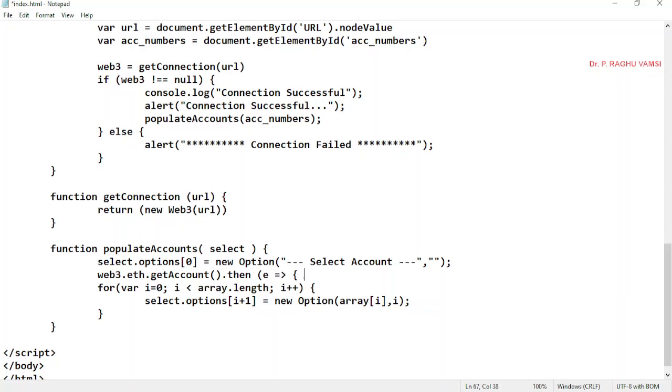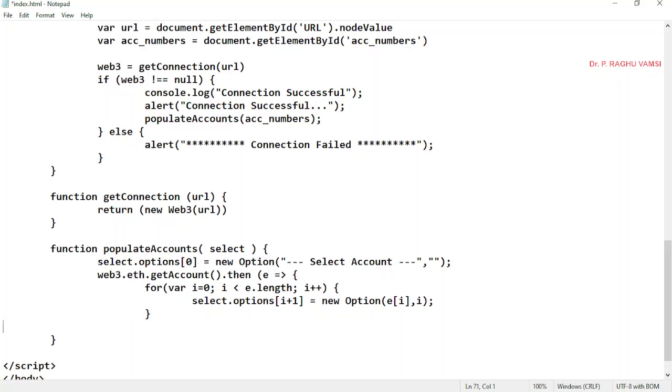Okay, bracket open. Now for i = 0, i < e.length. Whatever array you got, that will be there in the object e. e.length; i++. select.options[i+1] = new Option, and instead of the array we have to use e[i], i. Now our for loop is over.